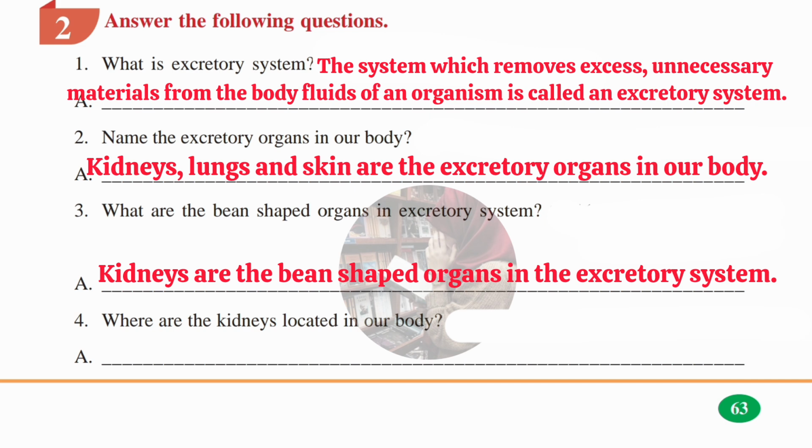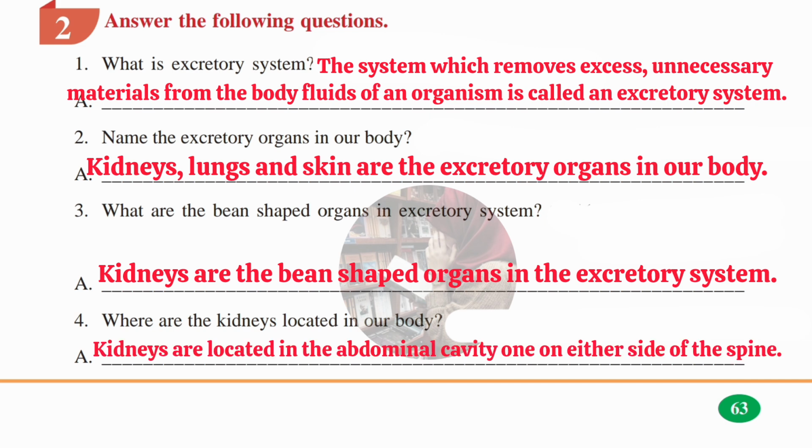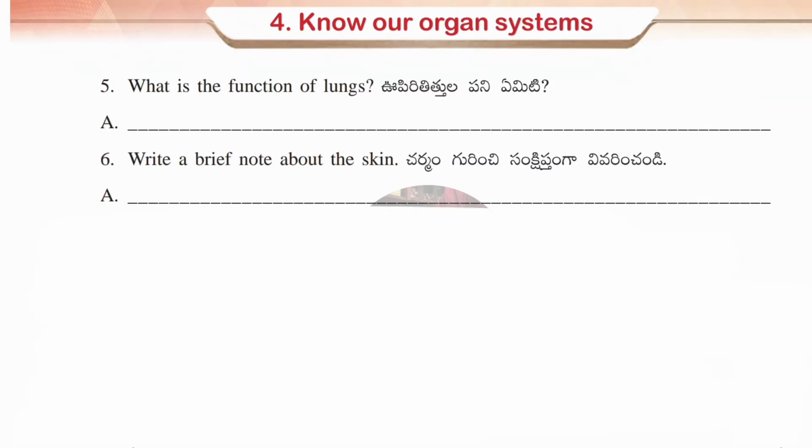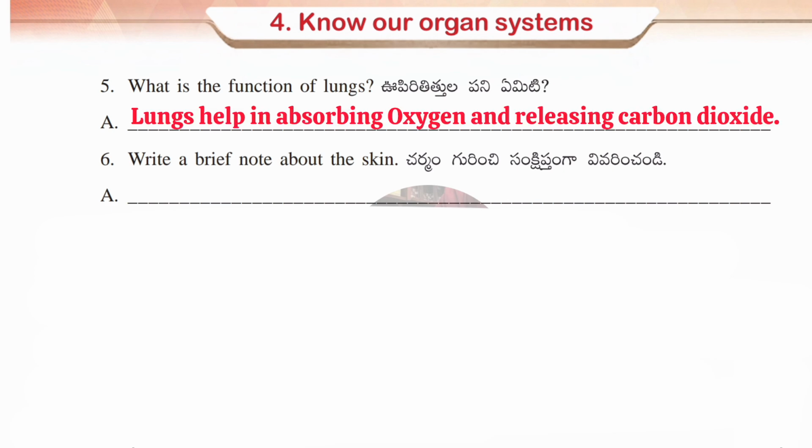Fourth one, where are the kidneys located in our body? Answer, kidneys are located in the abdominal cavity, one on either side of the spine. Now question number 5, which is what is the function of lungs? Answer, lungs help in absorbing oxygen and releasing carbon dioxide.